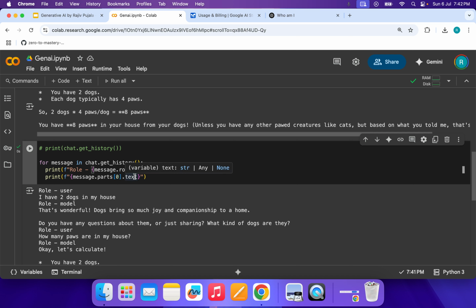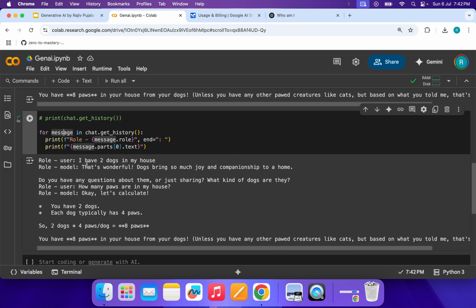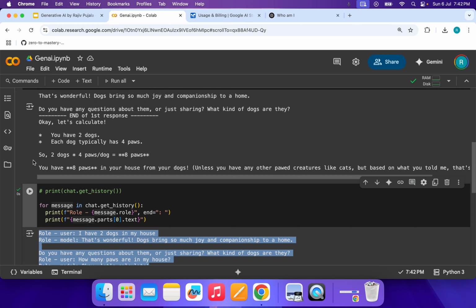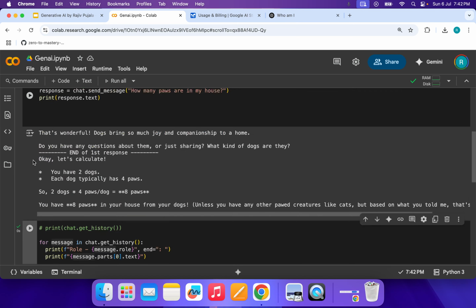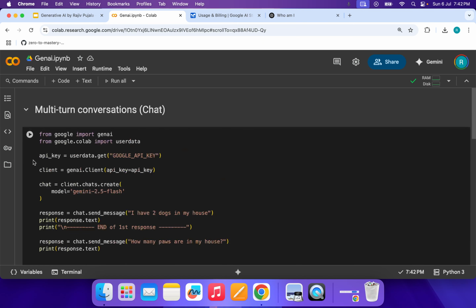So instead of that, I can keep end equal to a colon and space. I hope this works. Now: role user, I have two dogs in my house; role model, that's wonderful. So this is more clear, right? This is how you can use chat conversations with Gemini.